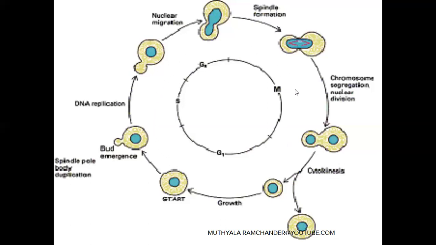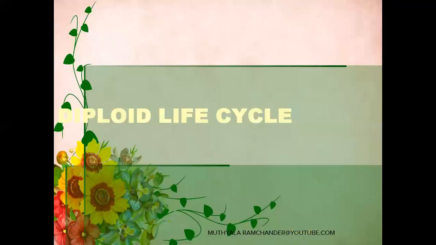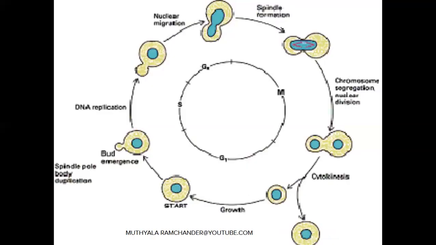During this life cycle, we observe that the yeast cells always contain only one haploid nucleus. So this life cycle is called the haploid life cycle or haplontic life cycle. It is one type of life cycle in yeast cells. The second one is the diploid life cycle. Diploid life cycle means the mother yeast cell contains a diploid nucleus.